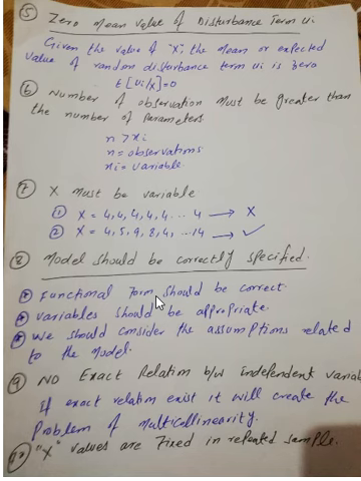If your variables have a quadratic relationship, then you must write your model in quadratic form. So your functional form should be correct. Write your model according to the relationship between these variables. If they have a quadratic relationship, write it in quadratic form. If they have a linear relationship, then write your model in a linear form.